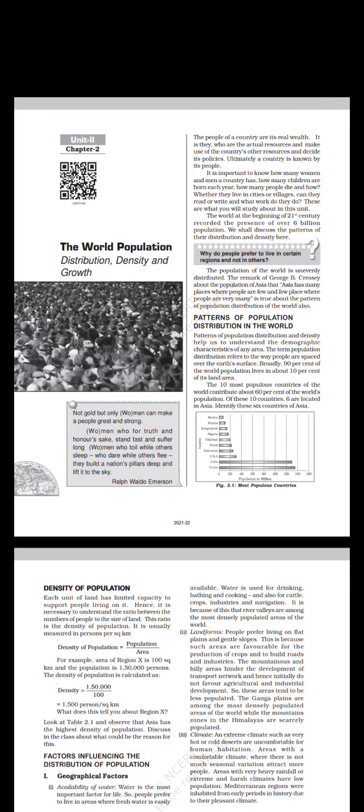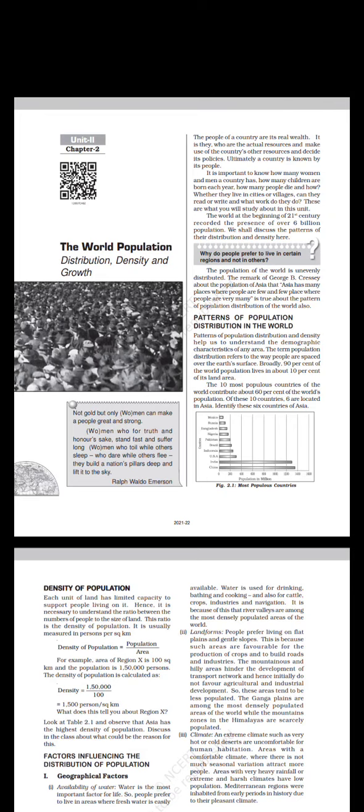The world at the beginning of the 21st century recorded the presence of over 6 billion population. We shall discuss the patterns of their distribution and density here. Why do people prefer to live in certain regions and not in others? The population of the world is unevenly distributed. The remark of George B. Kersey about the population of Asia, that Asia has many places where people are few and few places where people are very many, is true about the pattern of population distribution of the world also.